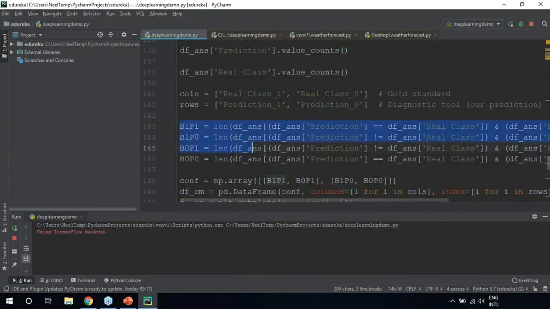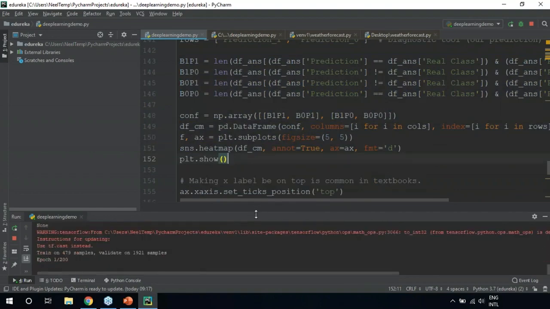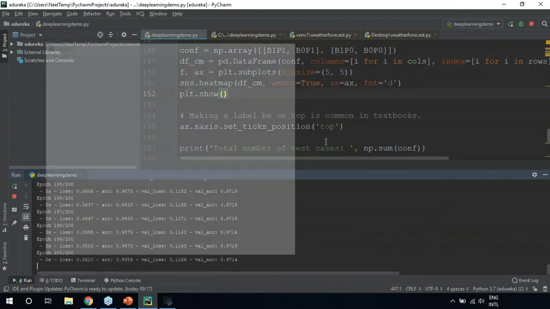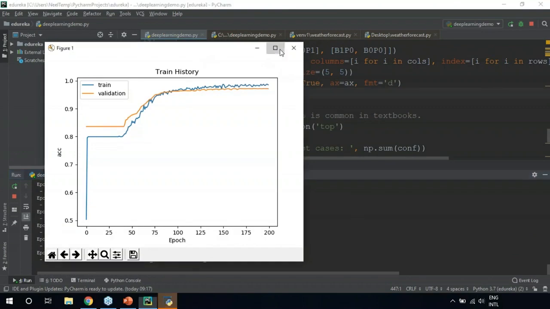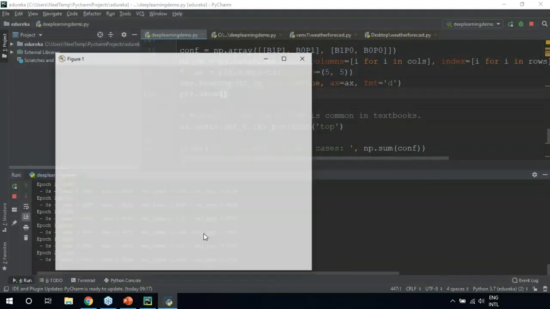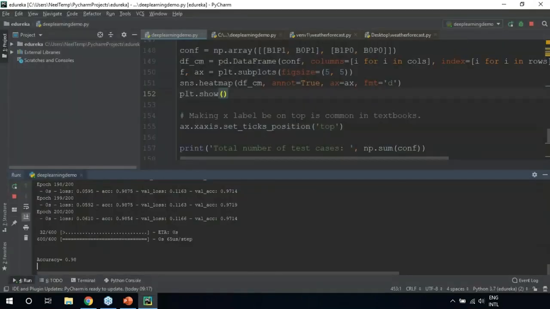So guys, in this entire line of code, all we're doing is printing an accuracy plot. Basically, we're printing a heat map. I'll show you what the heat map looks like. This is just to check the accuracy. We're comparing all the correctly predicted values to our incorrectly predicted values. So this is our training history. Here, blue stands for our training phase, and this is our validation or our prediction stage. That was our training curve, and this is our loss curve. When you compare it to the actual validation stage, it's quite similar, meaning that our model is doing pretty well.